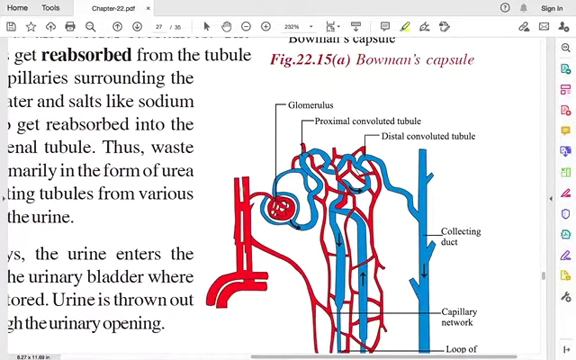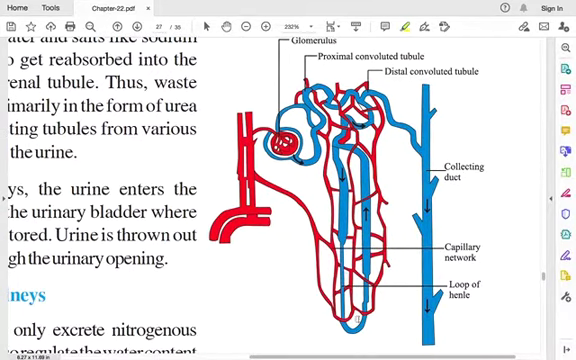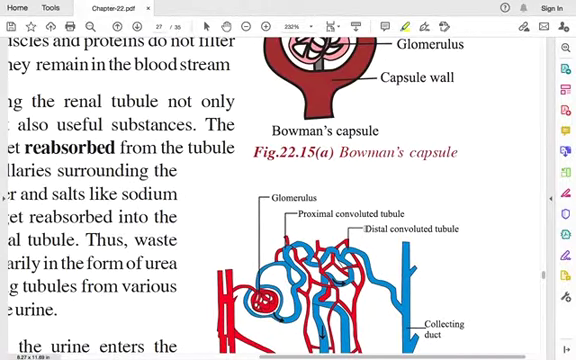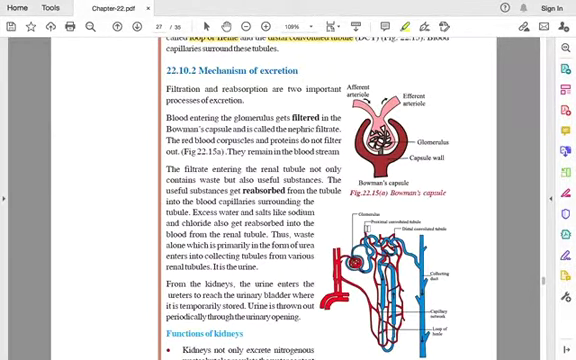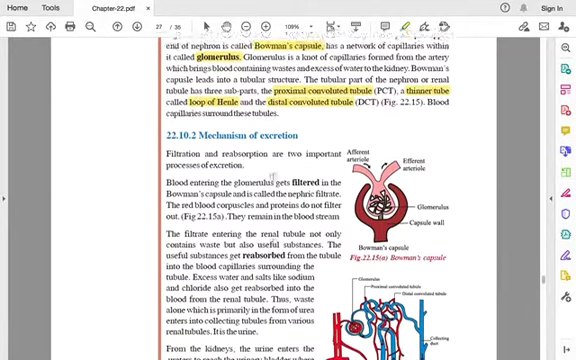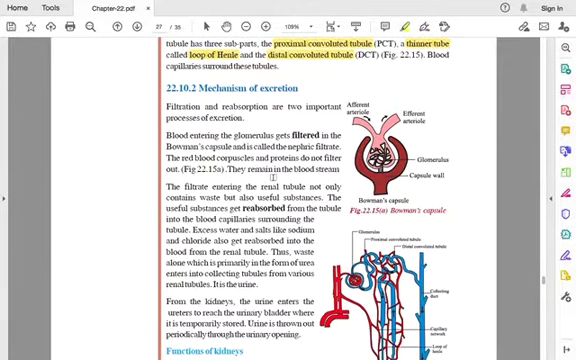So here what happens is that the blood capillaries containing waste carry blood and it comes to the Bowman's capsule containing the glomerulus, and it passes through the loop of Henle, and it comes to the distal convoluted tubule. Then you have the collecting duct. And the blood capillary surrounding it absorbs the useful things that are present in the coming blood. They are reabsorbed.